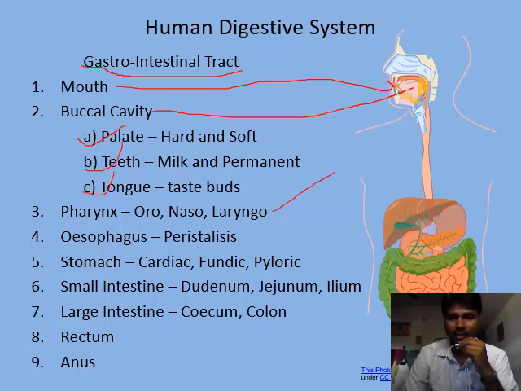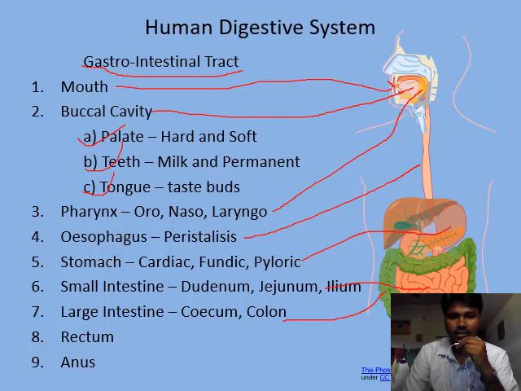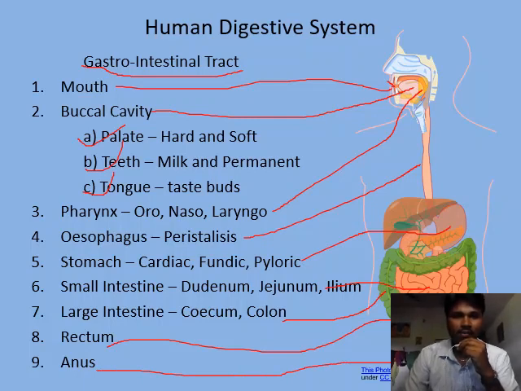And here is the pharynx, here is the esophagus, here is the stomach, the small intestine and the large intestine, the rectum here behind, and the anus is the last part of the body. We will learn about each of the organs further.